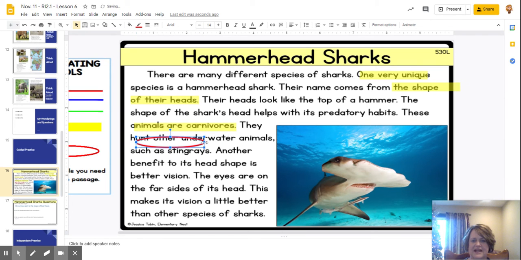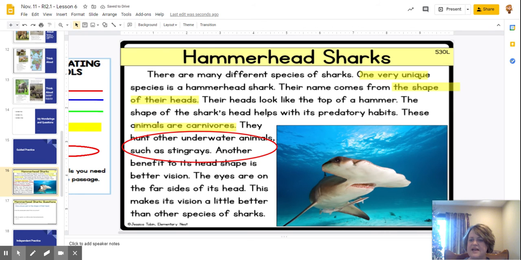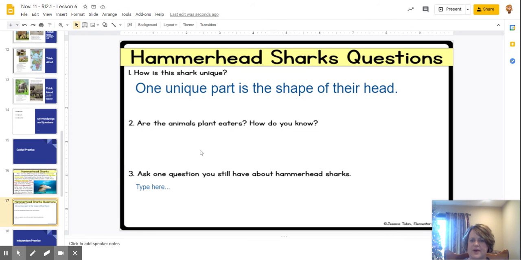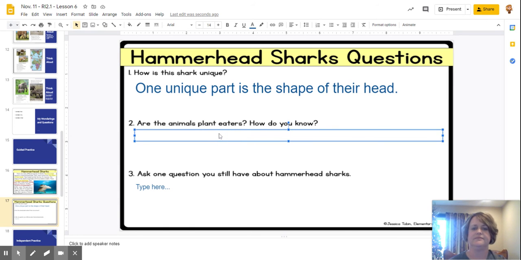So we can circle that. They hunt underwater animals such as stingrays. All right, so let's write that into our question. Are the animals plant eaters?